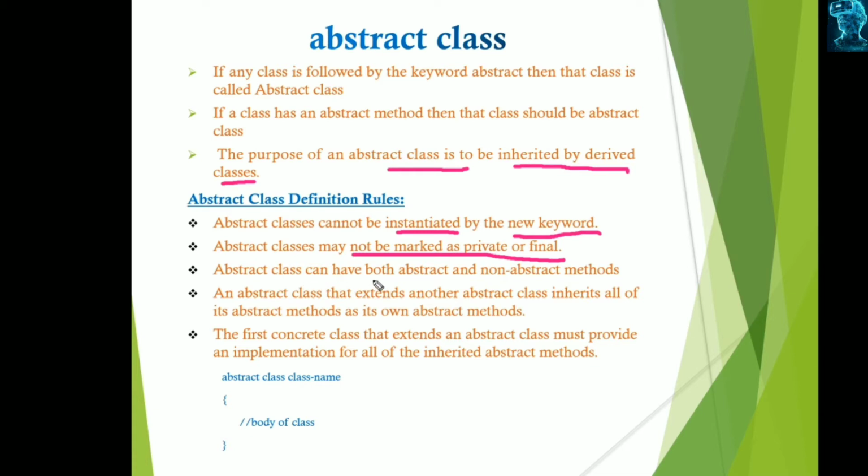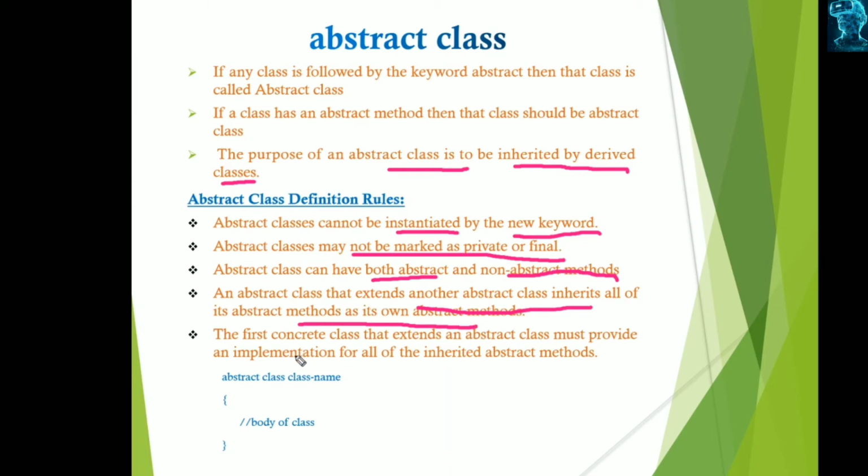This class can have both abstract methods and non-abstract methods. Non-abstract methods have a body and are also known as concrete methods, but abstract methods have no body and are implemented in their subclasses. An abstract class that extends another abstract class can inherit all the abstract methods as its own abstract methods.